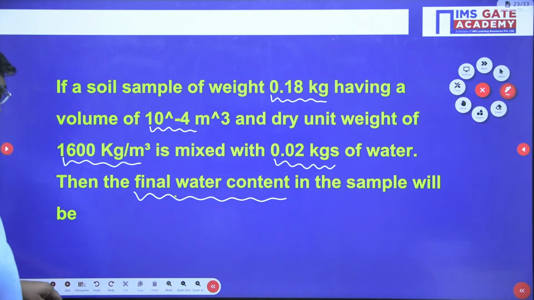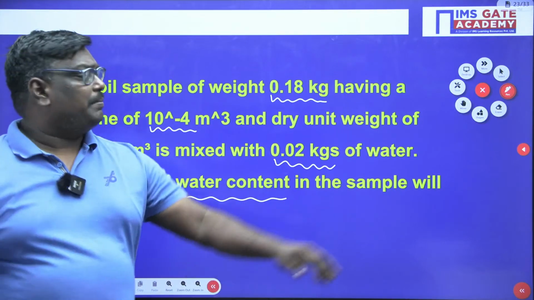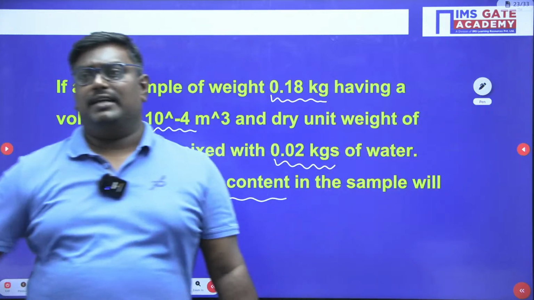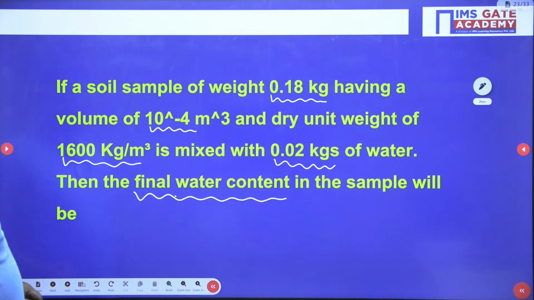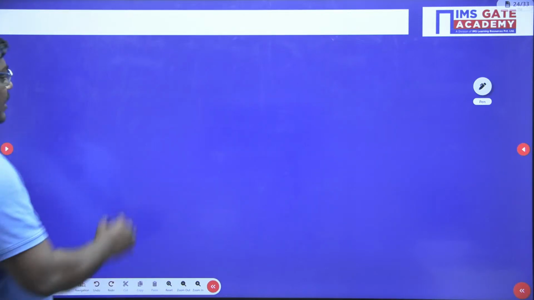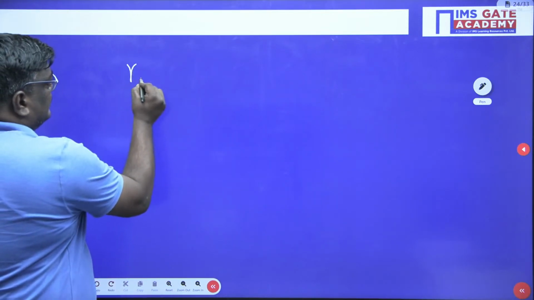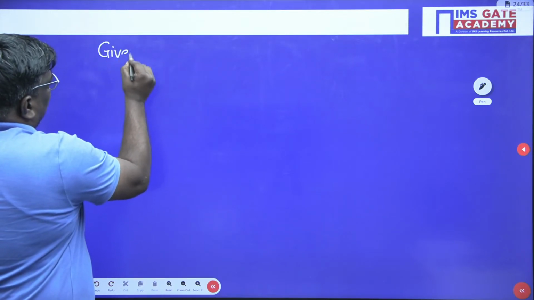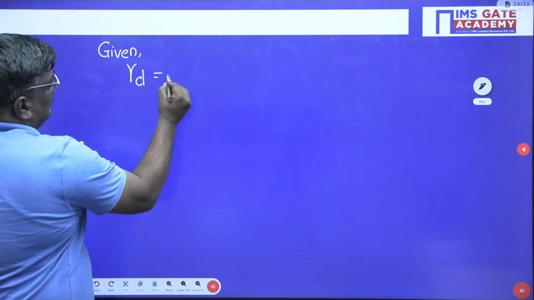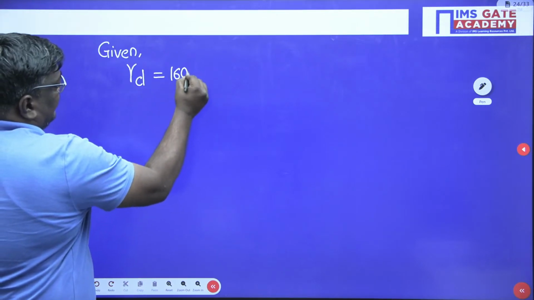First of all, in any exam, my dear students, it's my sincere advice, try to read the question carefully. So here, given dry density is how much, sir? Dry density is nothing but 1600 kg per meter cube.